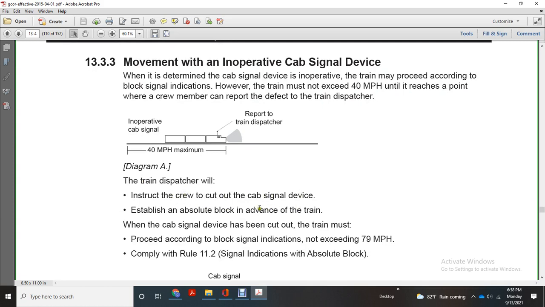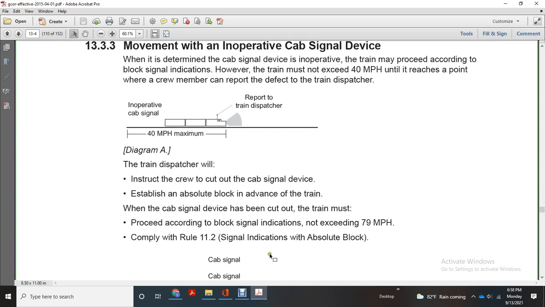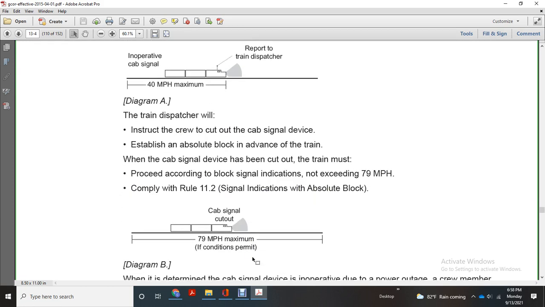Establish absolute block in advance of the train. Once the cab signal device has been cut out, the train must proceed according to the block signal indication, not exceeding 79 miles an hour. Apply Rule 11.2, signals of indication of the absolute block cutout. Cab signal cutout, 70 miles an hour maximum, as condition permits.